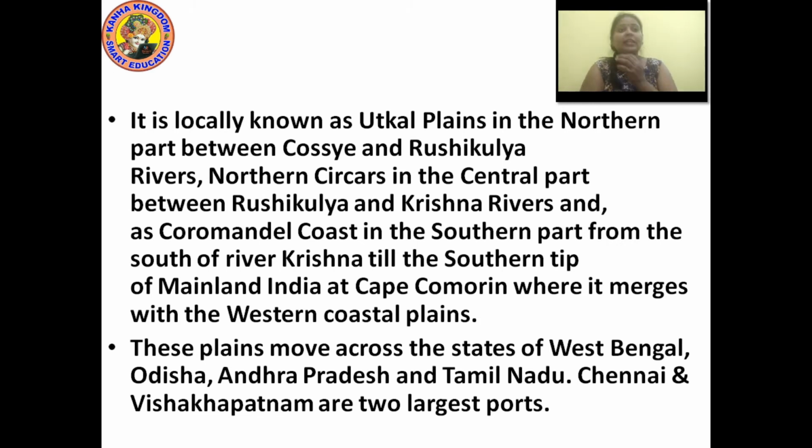I repeat, it's Cape Comorin, where it merges with the western coastal plains.